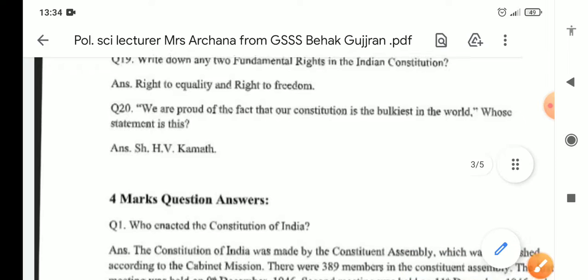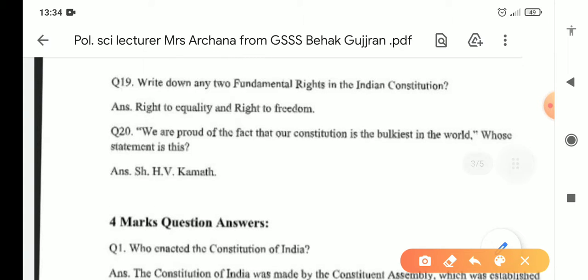Next question is, write down any two fundamental rights in the Indian Constitution. Right to equality, number 1, and right to freedom, number 2. We are proud of the fact that our Constitution is the bulkiest in the world. Whose statement is this? Shri H.V. Kamath.